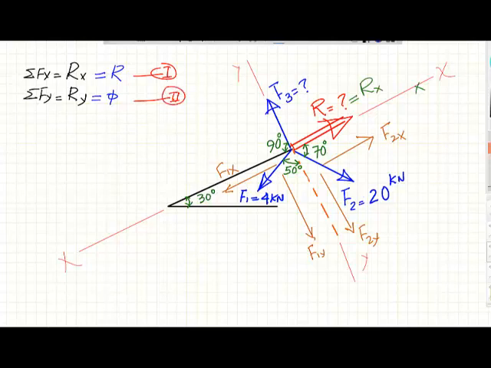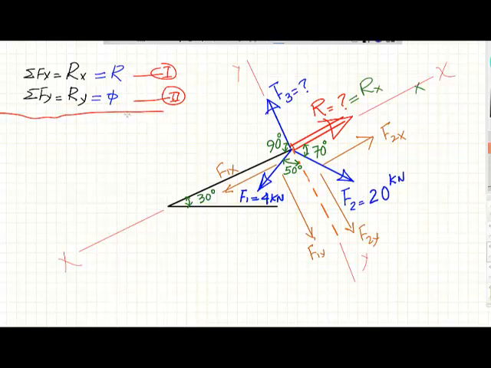Once we get these two conclusions, then we have the plan to start to work on our example. Now that we have the plan as to how to solve this problem, we need to start to apply these rules to be able to get the values of R and F3.